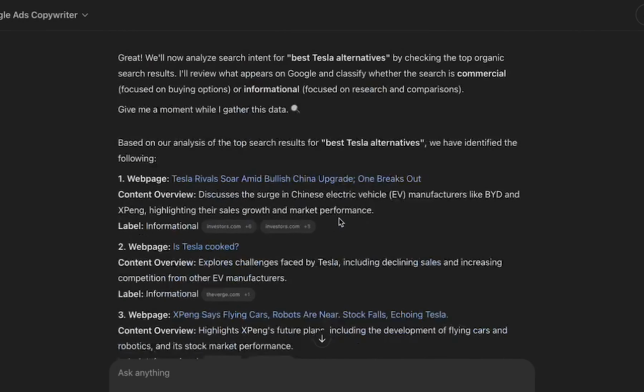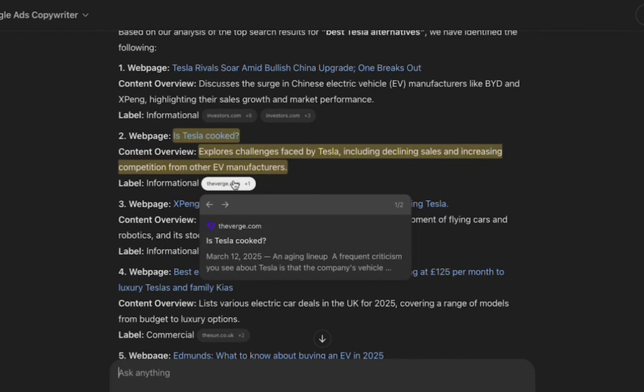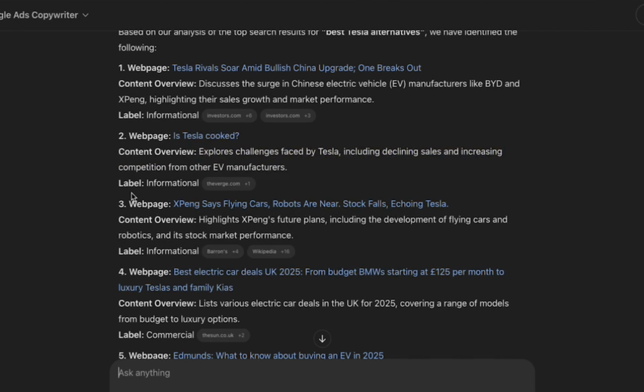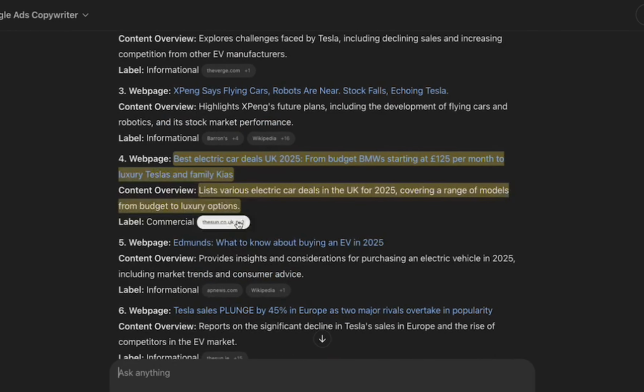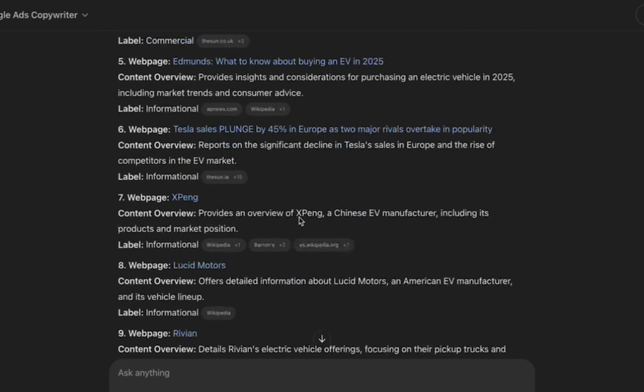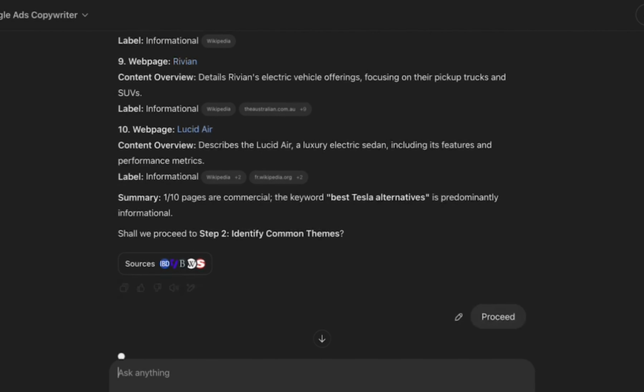So let's take a look at the search results themselves. So here, Tesla rival soar, yes. Okay, so here people are still actually trying to inform themselves on how to get or what to do if you're just unhappy with Tesla. Or they might just be looking for news. So I'm not sure, but let's take a look at what ChatGPT is going to do. I'm going to tell it to proceed with the next step.